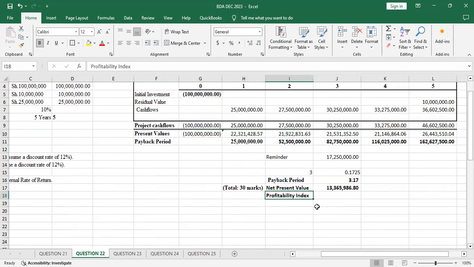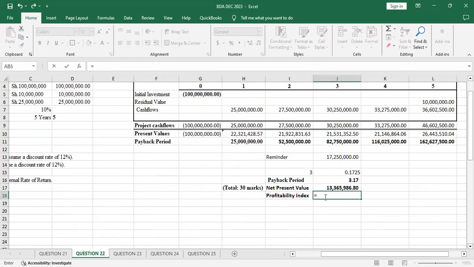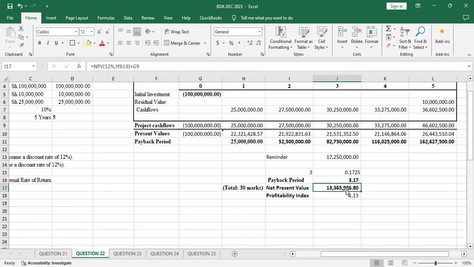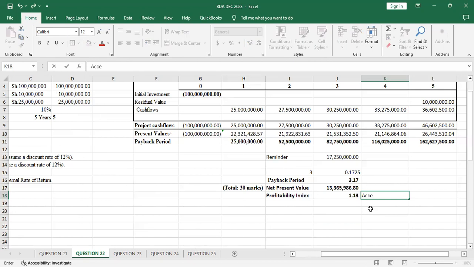Then I said for profitability index, it is the sum of present values. So sum, I press tab. So these are the present values. Don't take the cost, isn't it? You close your brackets, divide by the cost. So the cost here, you make it positive. And that is the profitability index, isn't it? So here the comment is always accept if it is more than 1. Also here accept if it is more than 0. The other one doesn't have, isn't it?